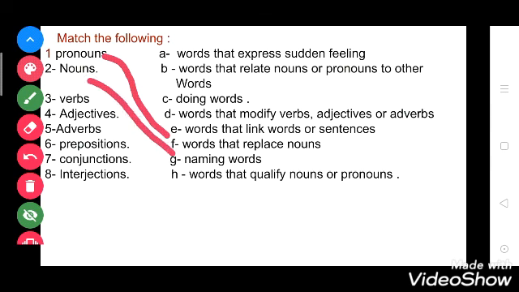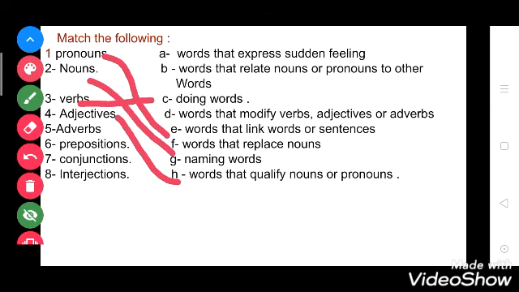Now what are verbs? Verbs are the doing words. So it will go with C. Now what is an adjective? Adjectives are the words that qualify nouns and pronouns and will go with H. Adverbs.